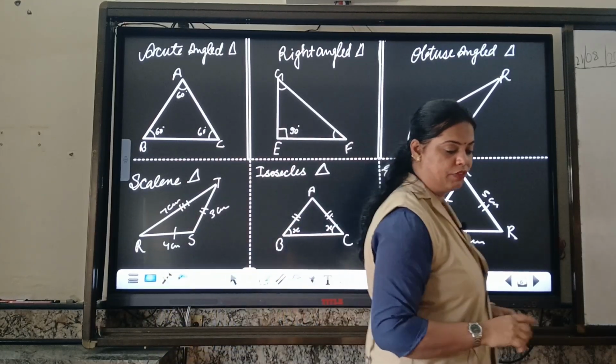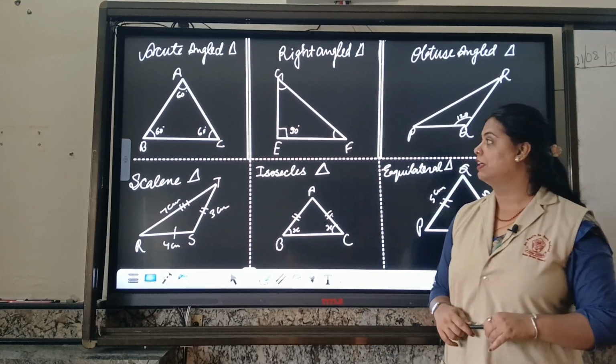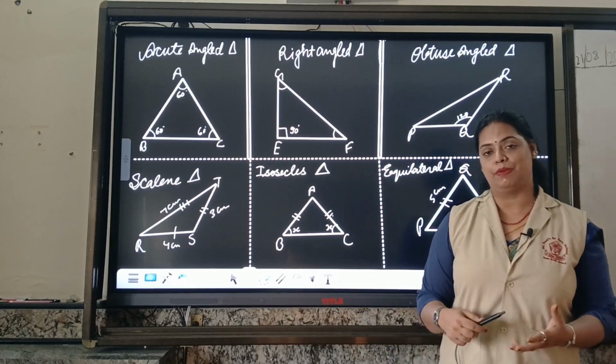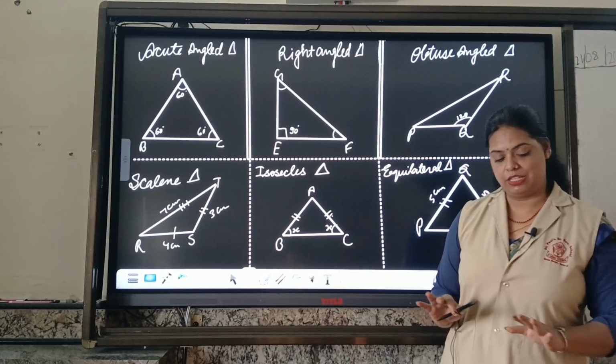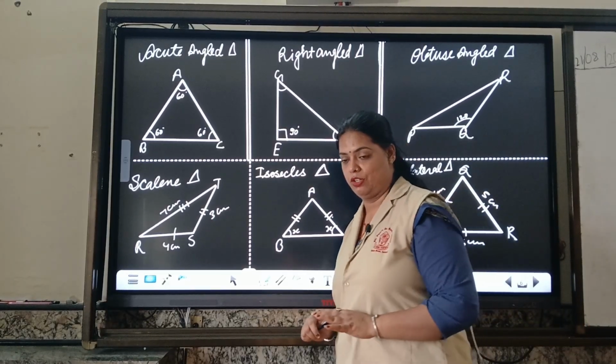Hence I have given all the introduction, and as we all know, we have read in the previous class that the sum of all interior angles is 180 degrees. This is the last property which I had to discuss with you.